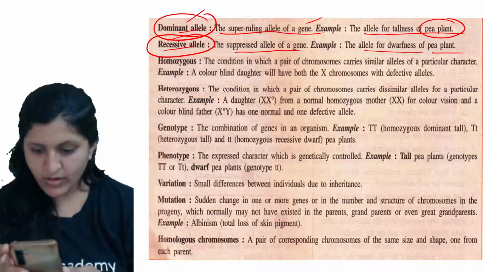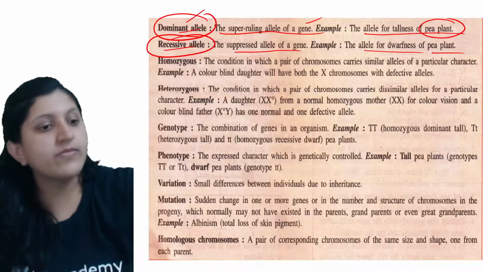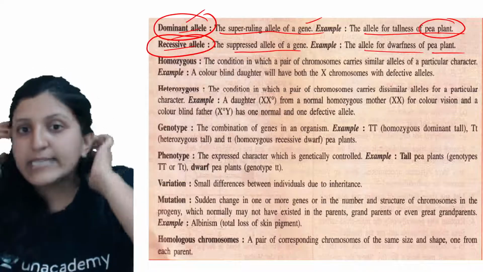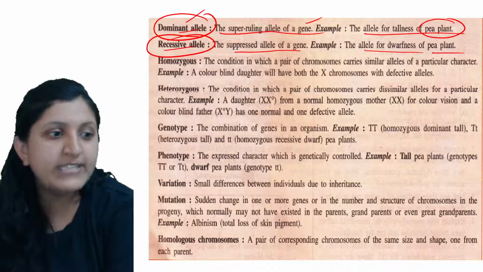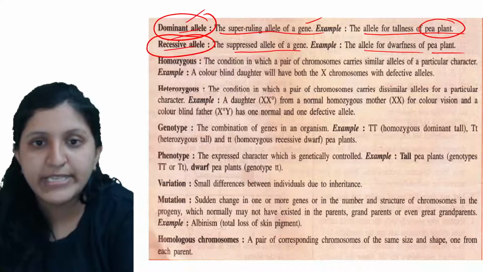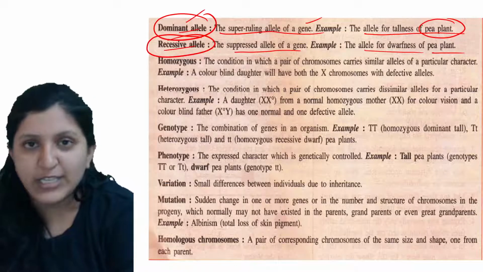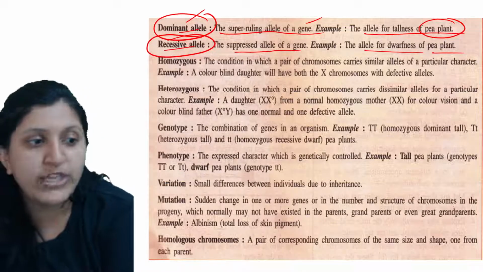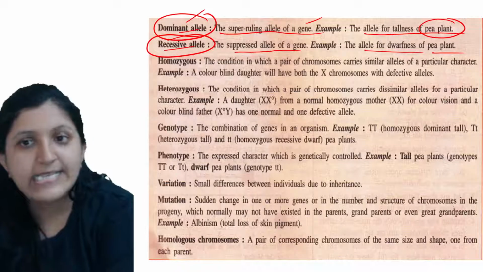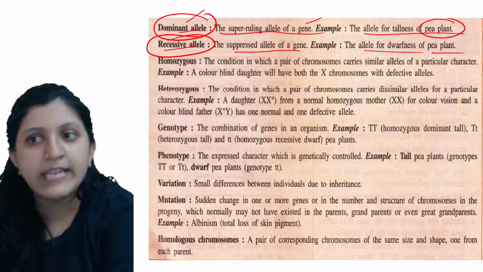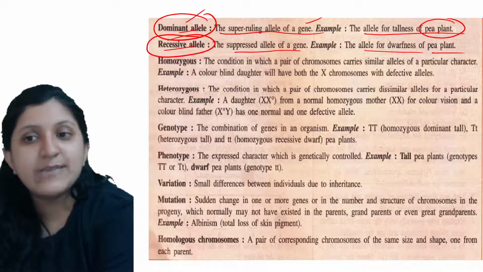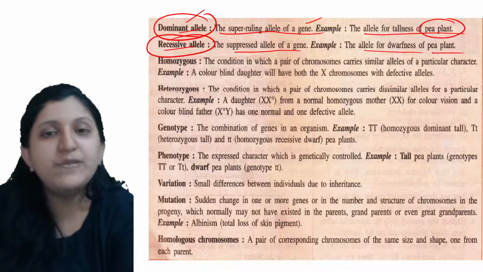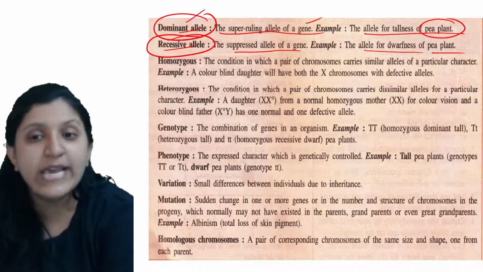Okay, so let's see this. Dominant allele we discussed and recessive allele we discussed. So the next term is homozygous. I already told you what exactly is homozygous: a condition in which a pair of chromosomes carry similar alleles of a particular character. So what is that similar allele? Both of them should be capital T, or both of them should be small t. So that is a homozygous condition.